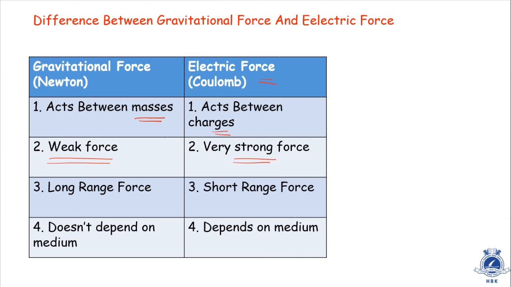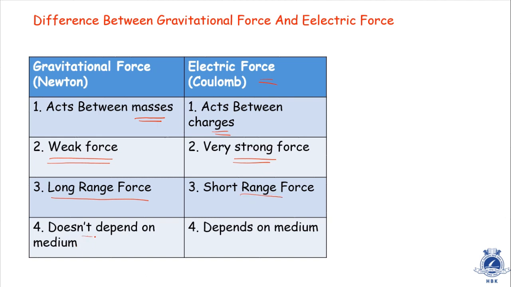I showed you an experiment in my previous lecture in which bits of paper were attracted by a comb. When the comb was held in the presence of gravity, the bits of paper still got attracted to the comb. They were not falling due to gravity; they were much more attracted to the comb. So we can understand how weak the gravitational force is compared to the electric force. The third line says that the gravitational force is a long-range force. It acts up to an infinite distance, whereas the electric force is a very short-ranged force.